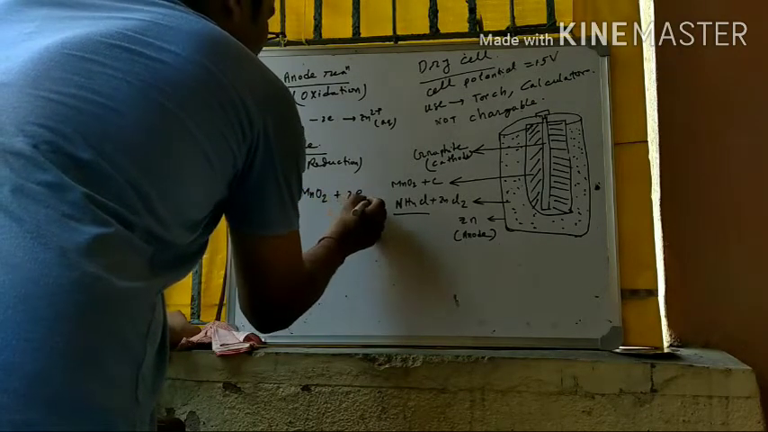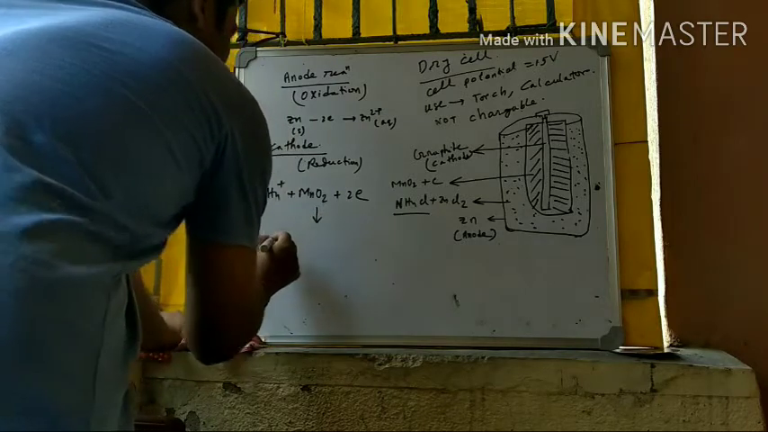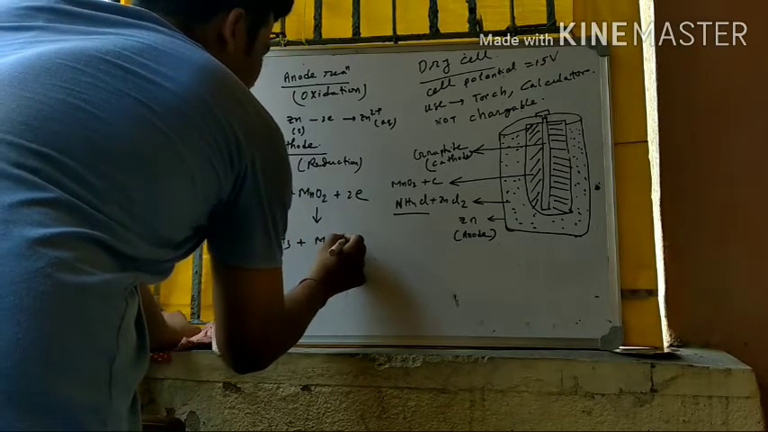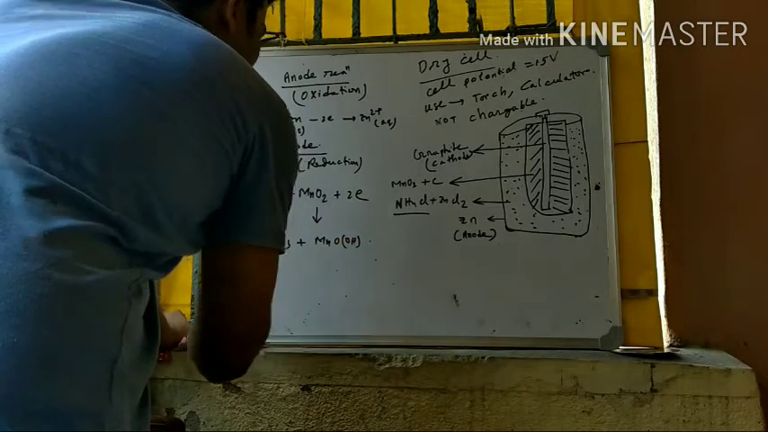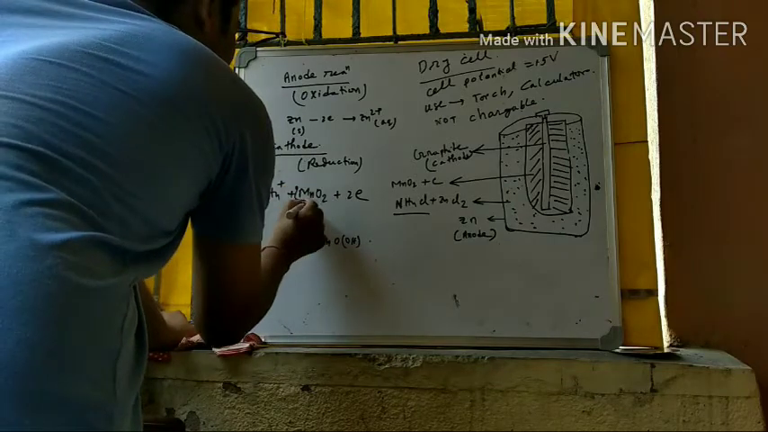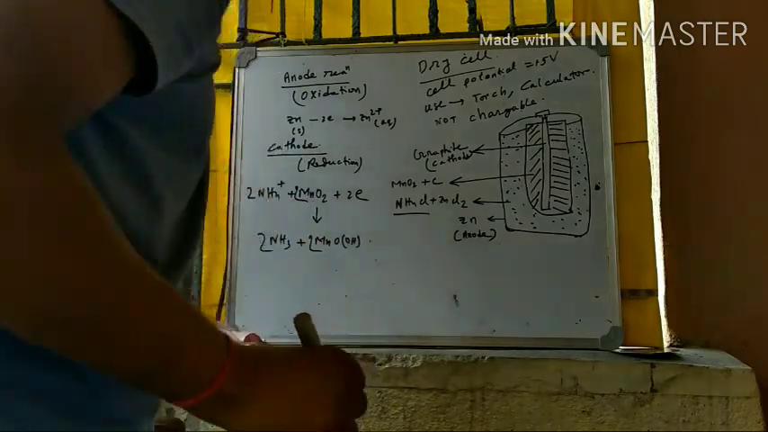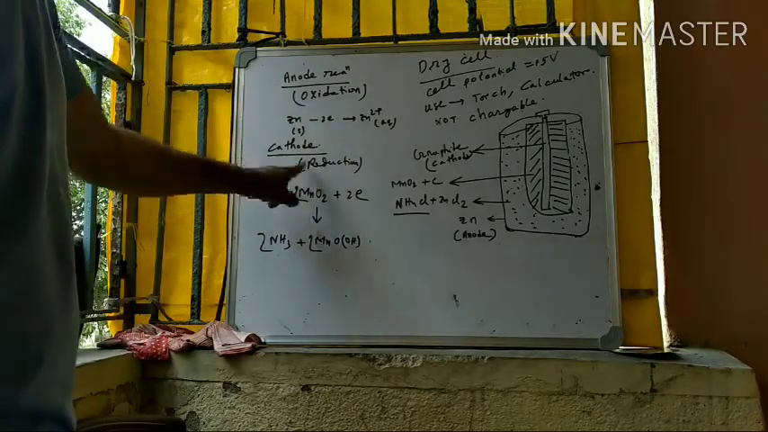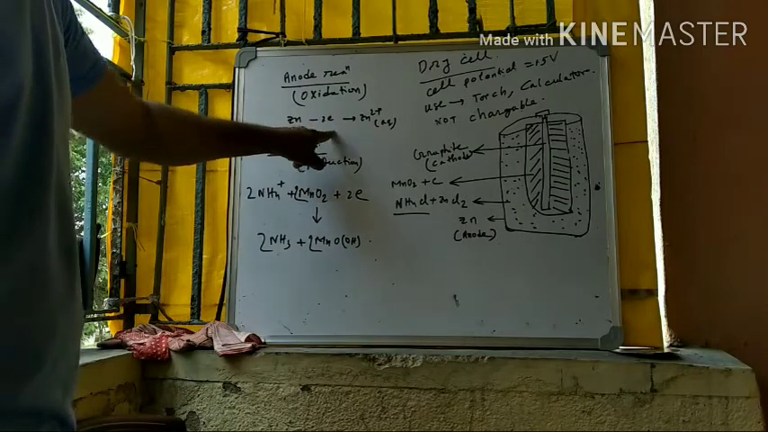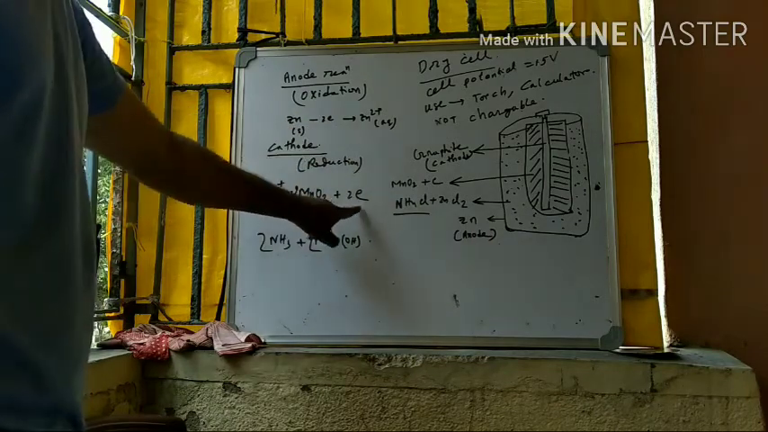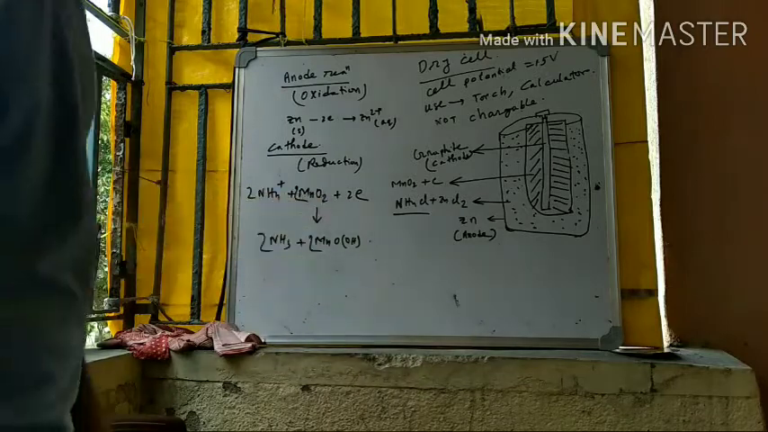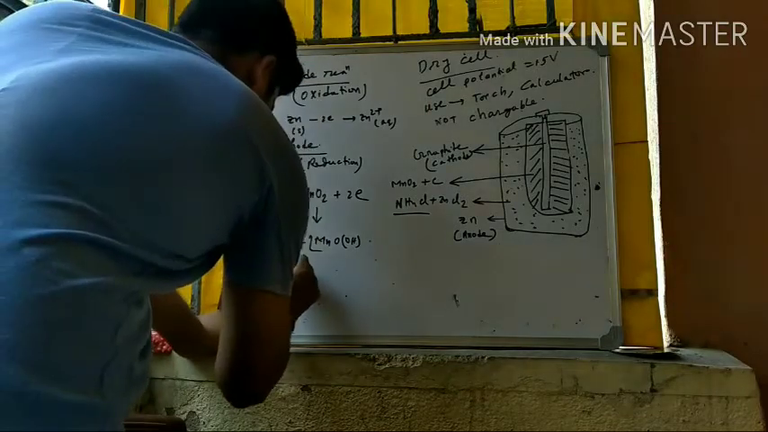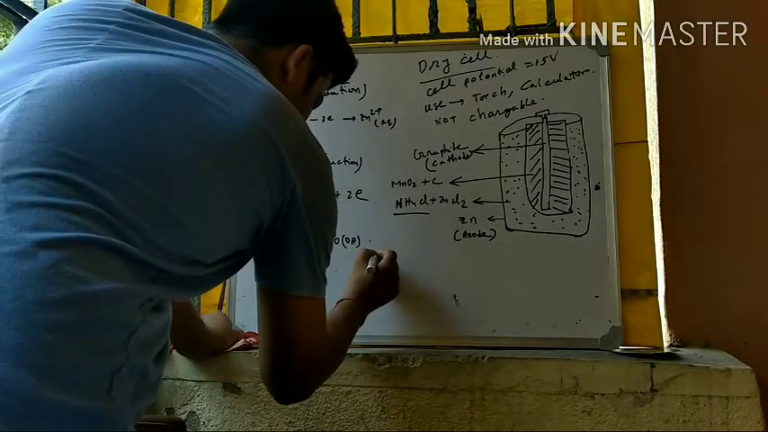This manganese dioxide and electron react to give ammonia and hydrated manganese oxide, MnOOH. Just balance it with 2. Look at this. At the cathode reduction occurs, and these 2 electrons reach the cathode, and there they react with the ammonium ion and MnO2 to give ammonia gas. This is aqueous.